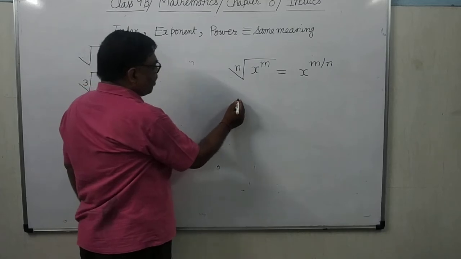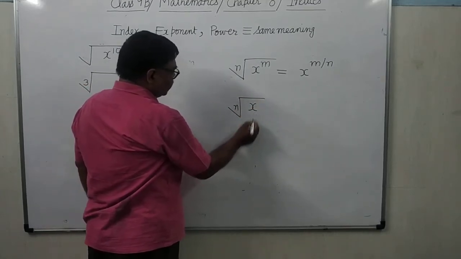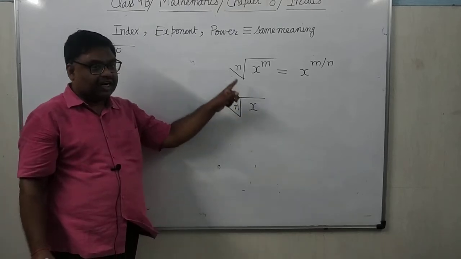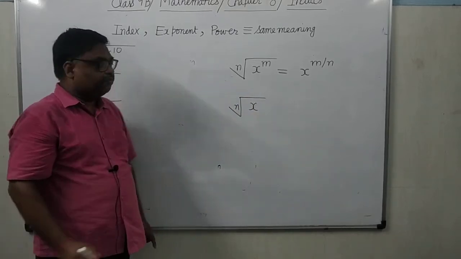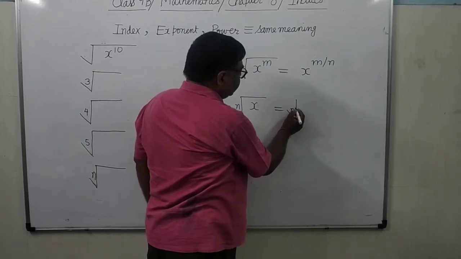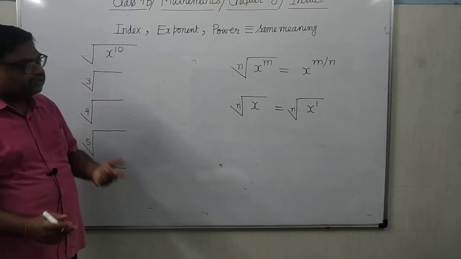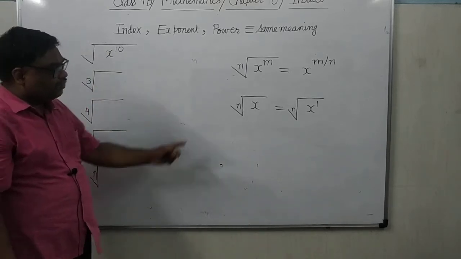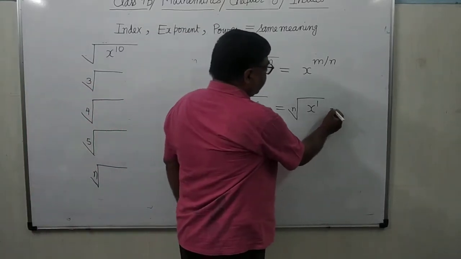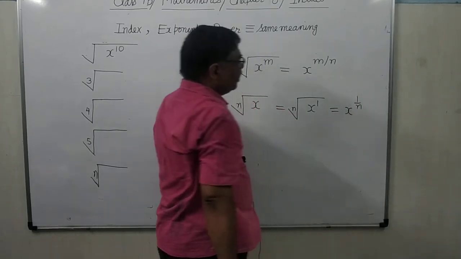Suppose there is no power in the base; here the base is not having any power. It means the power is 1. Is it clear? When you remove it, it will be x to the power 1 upon n.